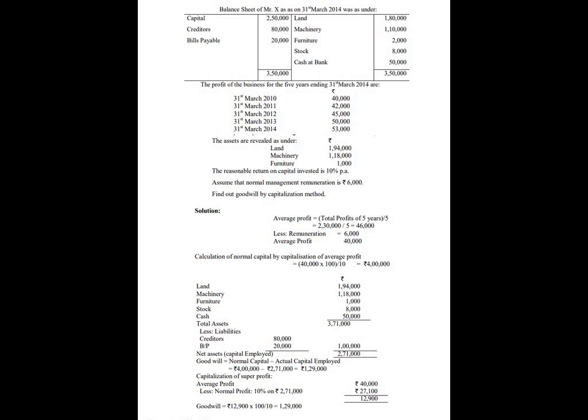Capitalization of super profit: average profit 40,000 minus normal profit, 10% on 2,71,000, that comes around 27,100. 40,000 minus 27,100 comes around 12,900. So goodwill we are going to calculate under this method: 12,900 into 100 by 10 equals 1,29,000. Next we will move to the next problem.